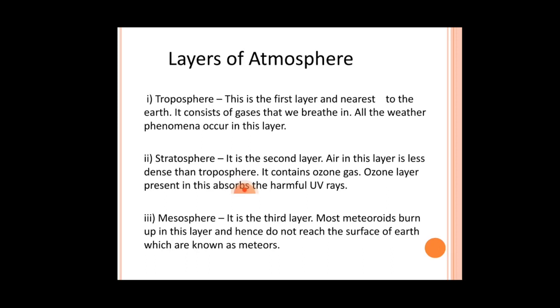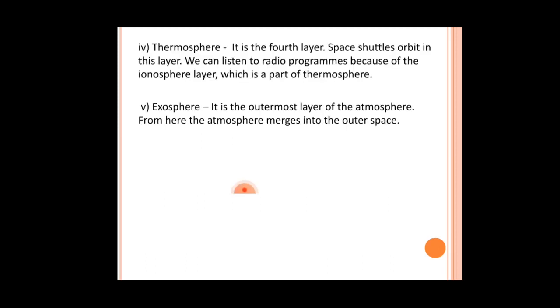Third one is the mesosphere layer. Mostly meteoroids burn up in this layer, and that is why they do not reach the surface of the earth, and they are known as meteors here. When they reach the surface of the earth, they are known as meteoroids, and when they do not reach the surface of the earth and burn up in this layer only, they are known as meteors.